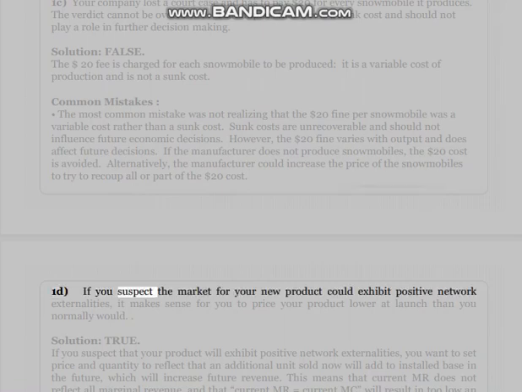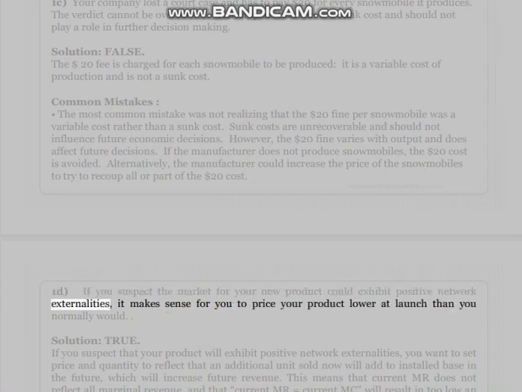1D. If you suspect the market for your new product could exhibit positive network externalities, it makes sense for you to price your product lower at launch than you normally would.